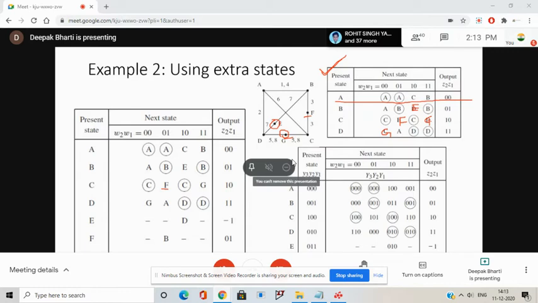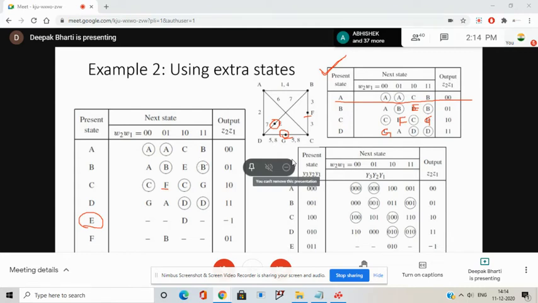Is it fine up to here? Yes, sir. So after that, since we have added 3 additional states E, F, G, now we also need to include them in this modified flow table. So let's write the entries for E. If my present state is E, from where can it be reached? It will be reached only when it is stable in state, say B, and is making a transition to D under this input.